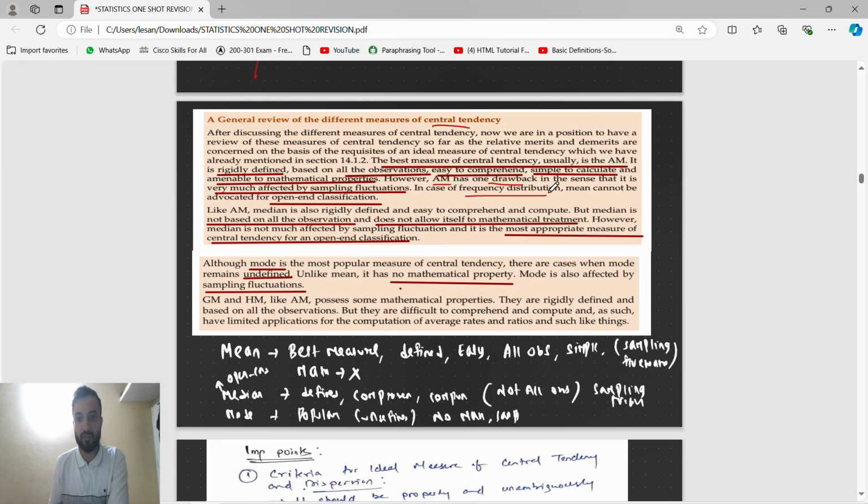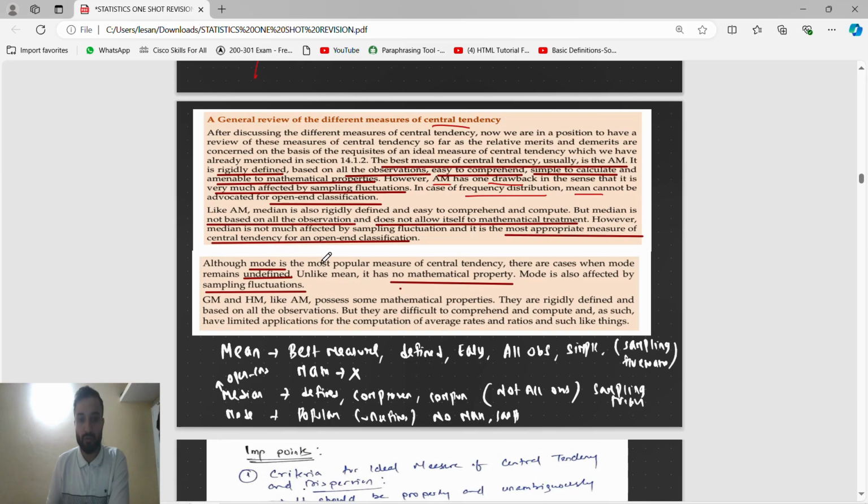In case of frequency distribution, mean cannot be advocated for open-end classification. So remember this: for open-end classification, mean is not there. Now, like arithmetic mean, median is also rigidly defined and easy to comprehend and compute, but median is not based on all observations, while arithmetic mean is. So the median does not allow itself to mathematical treatment. However, median is not much affected by sampling fluctuation, because median is not based on observations. Mean is based on observations. And median is the most appropriate measure of central tendency for open-end classification.